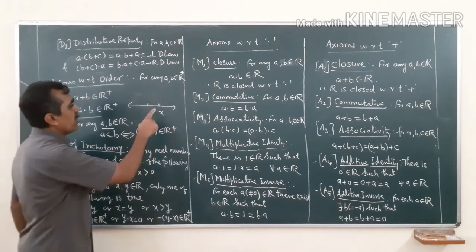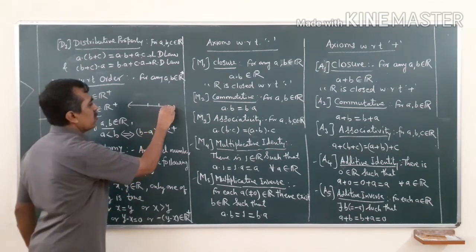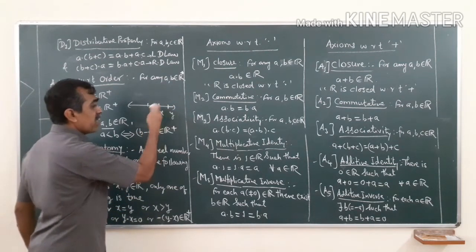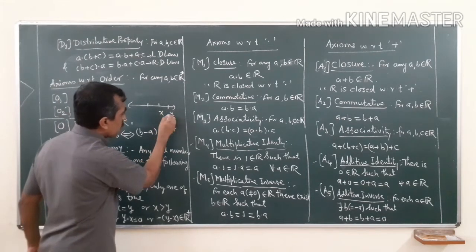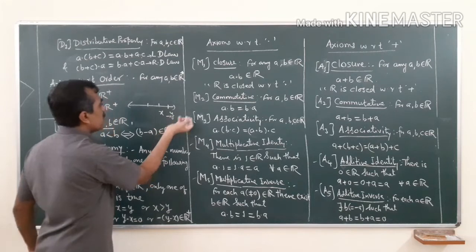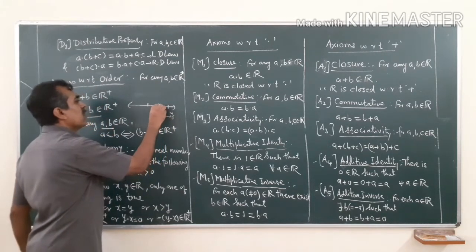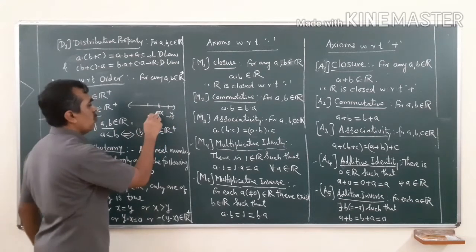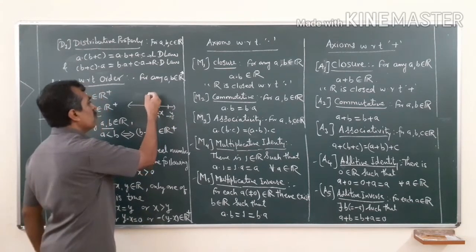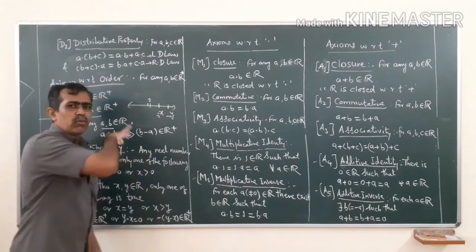Then either y will be to the right of x, or if it is not to the right of x, then it will be the same as x, or if it is not to the right and not equal to x, then it should be to the left of x.